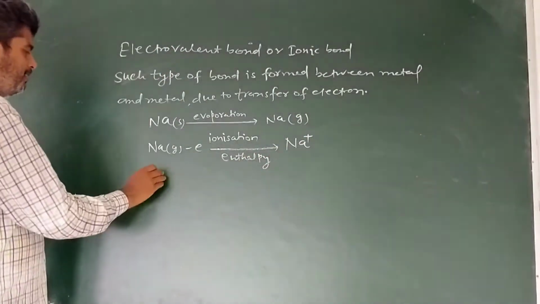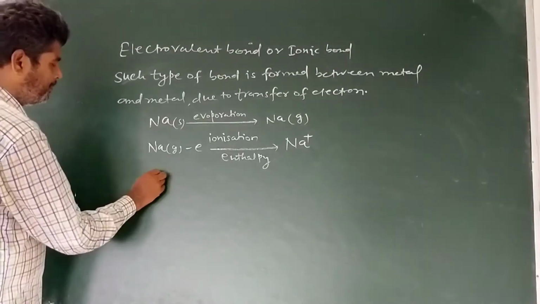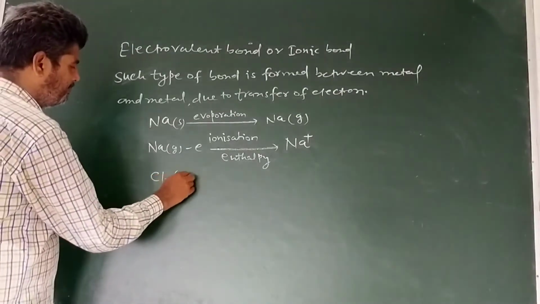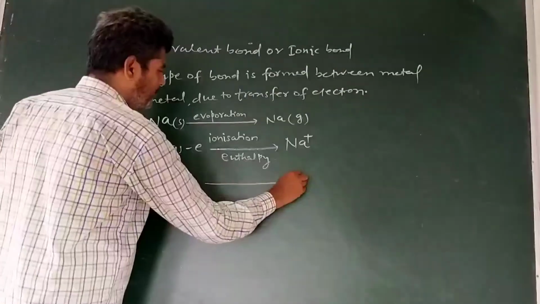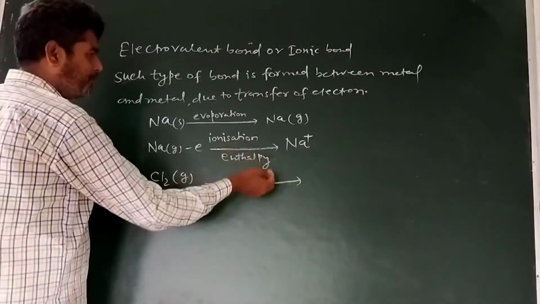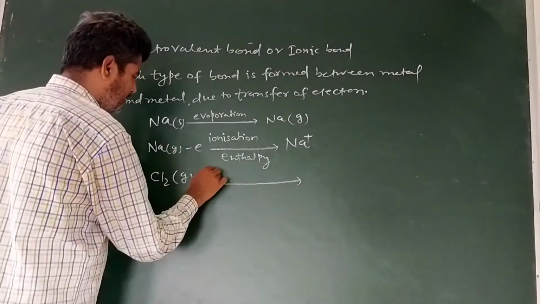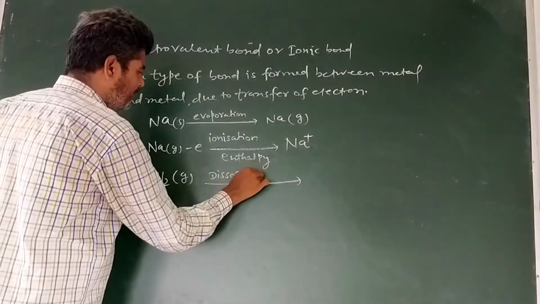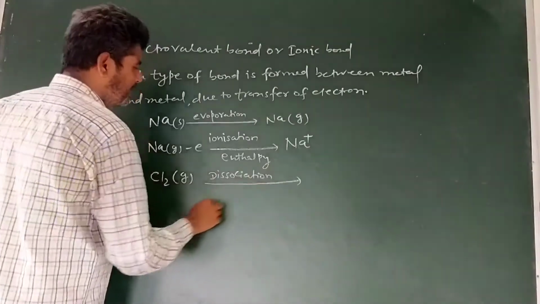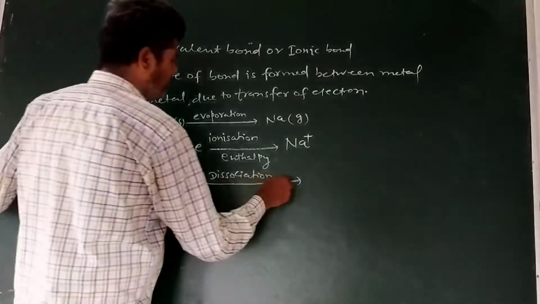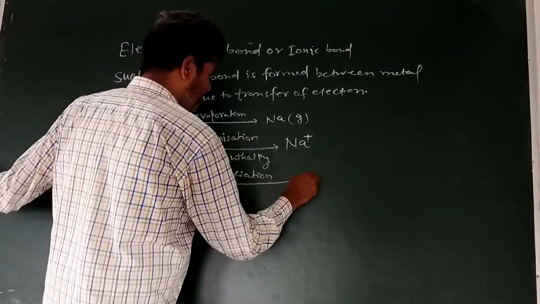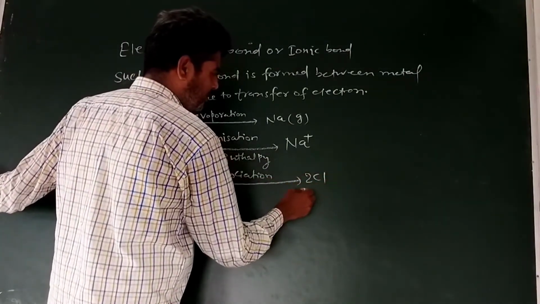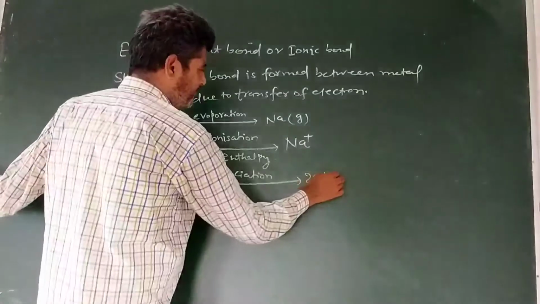On the other hand, the physical state of chlorine is gas, but it is in molecular form. So we have to dissociate it into atomic form. Dissociation: the energy required to dissociate a chlorine molecule into its atoms is known as dissociation energy. Cl2 gives 2Cl, where Cl is in atomic form.